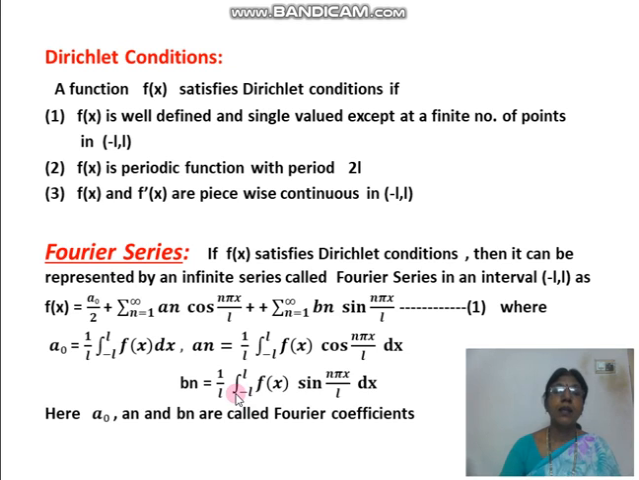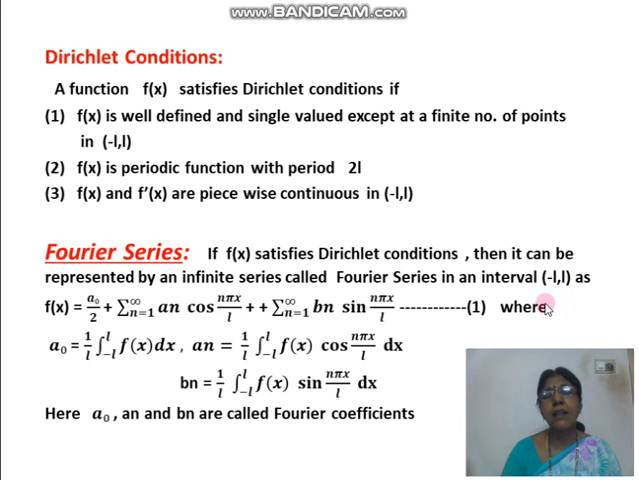Now observe these formulas when f of x is defined on the interval minus L to L. We have so many cases appear here. In place of L, L is any value. In place of L, suppose we put 1, what is the interval? Minus 1, 1. Suppose we put L is equal to 2. What is the interval? Minus 2, 2. Suppose we put L is equal to pi. Then the interval is minus pi to pi.